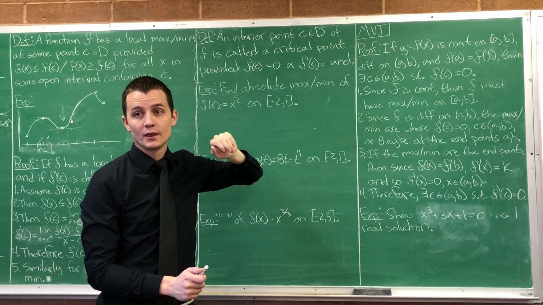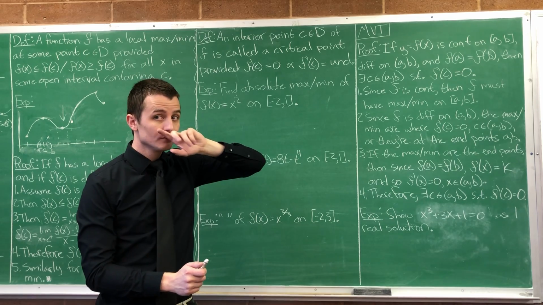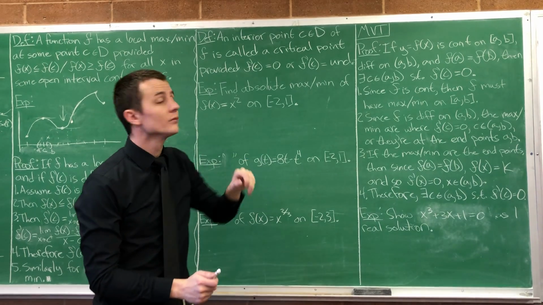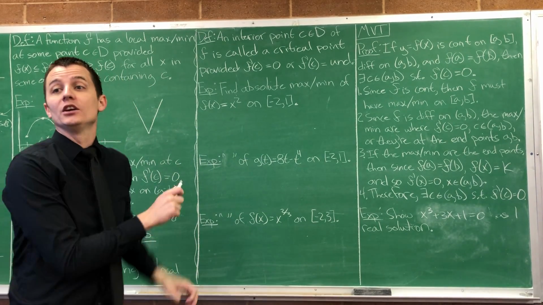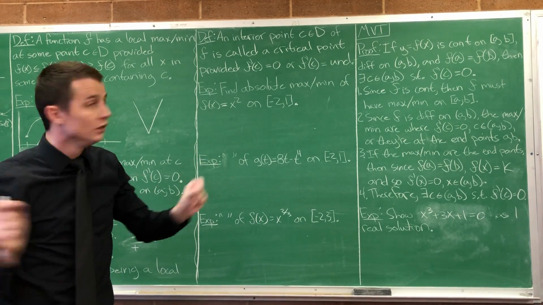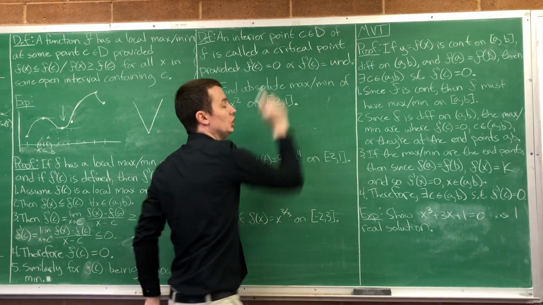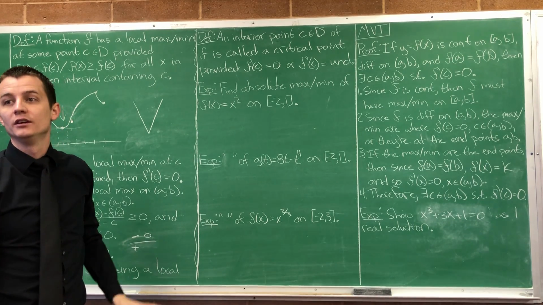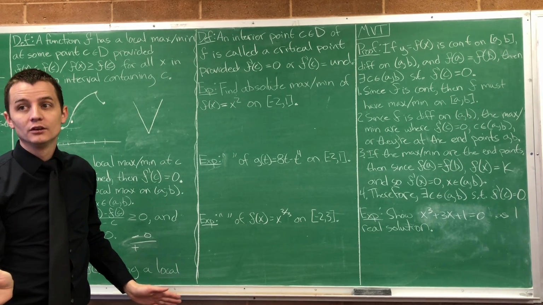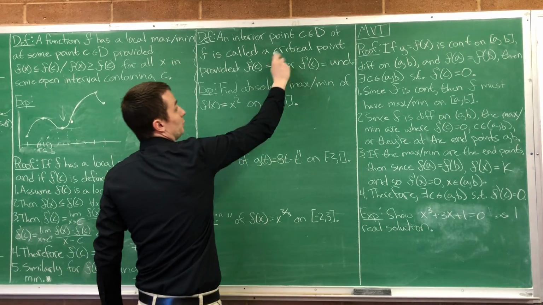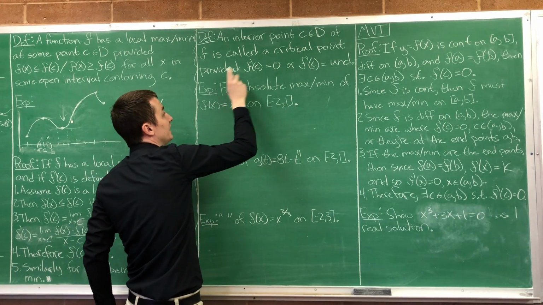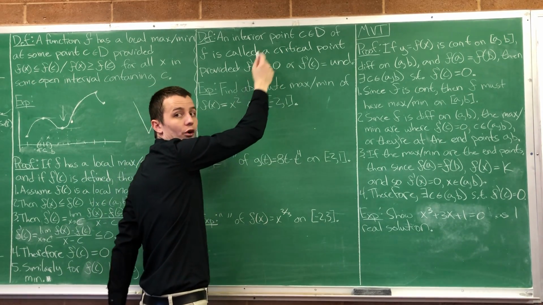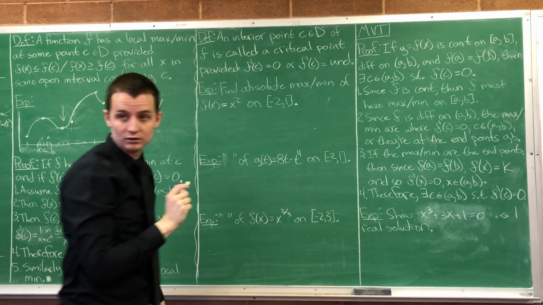An interior point meaning any point inside of it? Yes, meaning not endpoints. Ignore the endpoints. Any points that aren't endpoints, we call them critical points, provided that the derivative at that point is 0 or the derivative at that point is undefined.